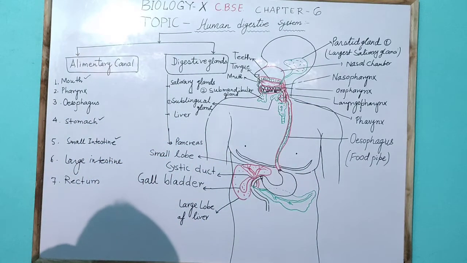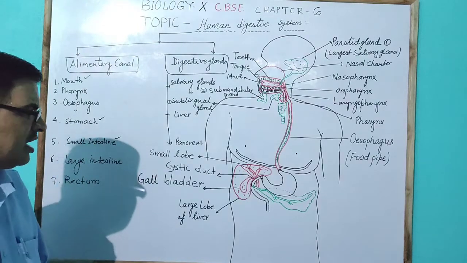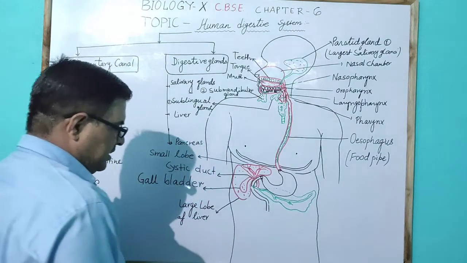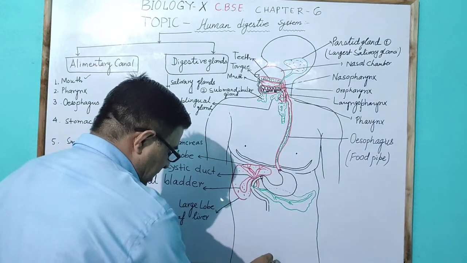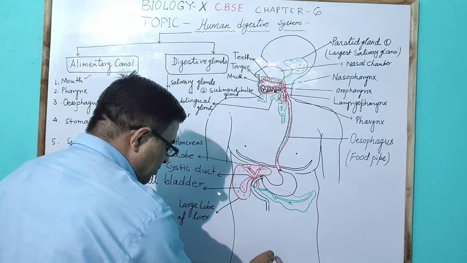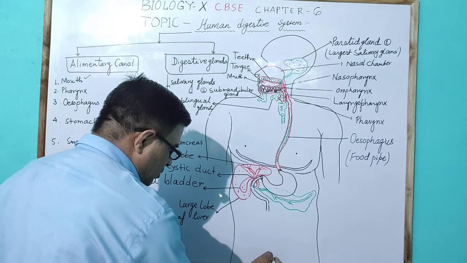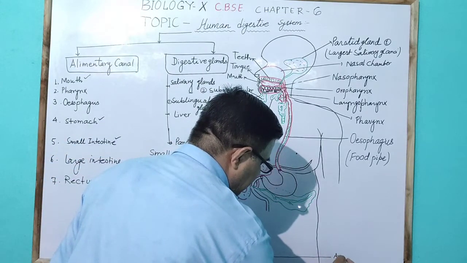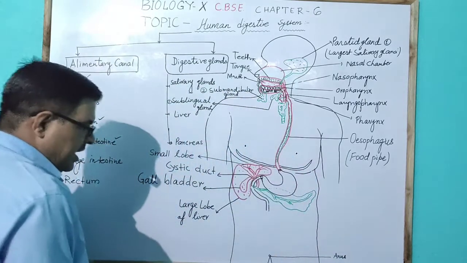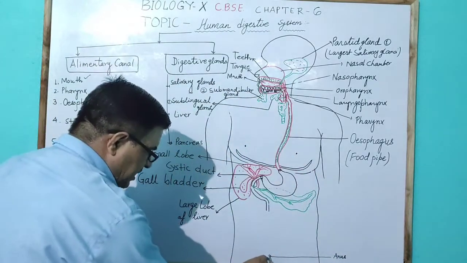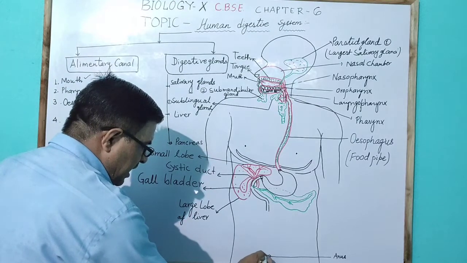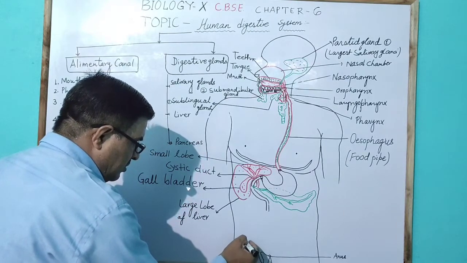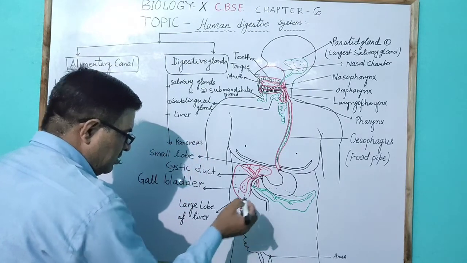Now the small intestine, which has 3 parts. Here is a small pore called the anus. The large intestine has the cecum, and the cecum opens into the colon.